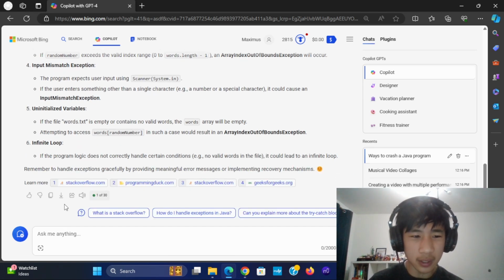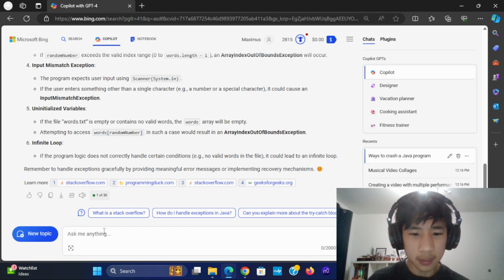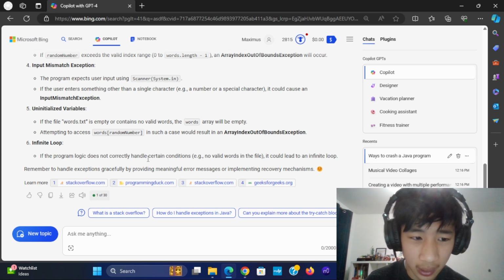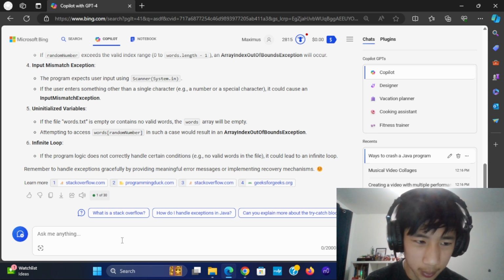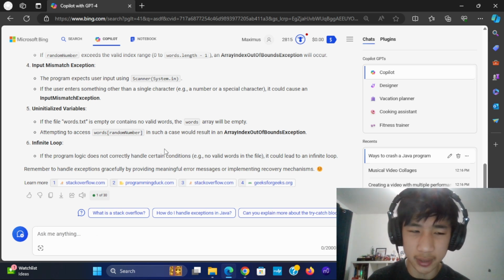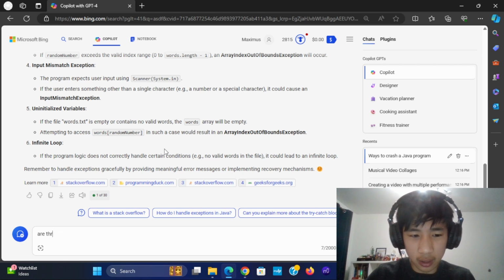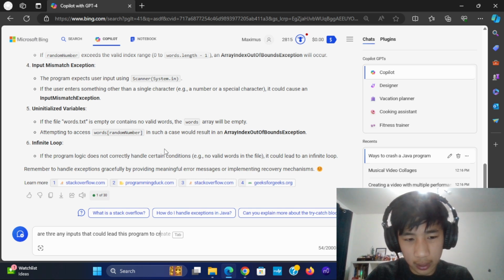So a lot of these are actually handled, but it's important to consider some of them if your words.txt is not valid. But in this case, I knew that would be valid, so it's not the actual problem. It just simply does not have the context of the words file. So I'll ask it, like the others, are there any inputs that could lead this program to crash?